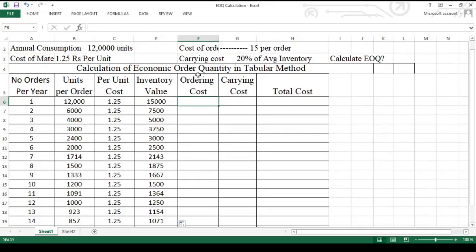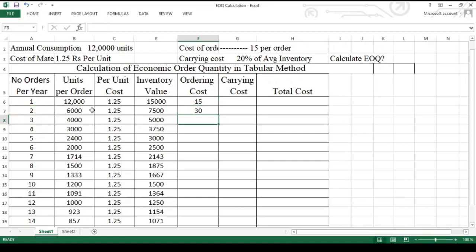Now ordering cost. Ordering cost per order, here the cost of an order is 15 rupees per order. If you are making one order, you have to pay the ordering cost of 15 rupees. If you are looking for two orders into 15 rupees, that becomes 30 rupees. That means I am taking one order cost, that is 15 rupees, multiplied with 2, then it becomes 30 rupees.